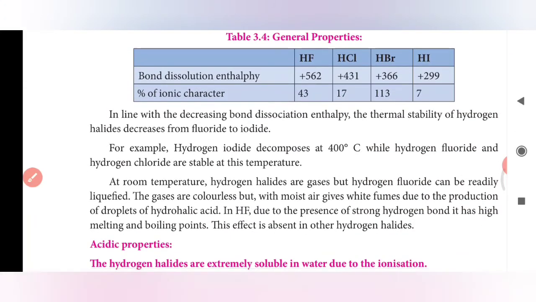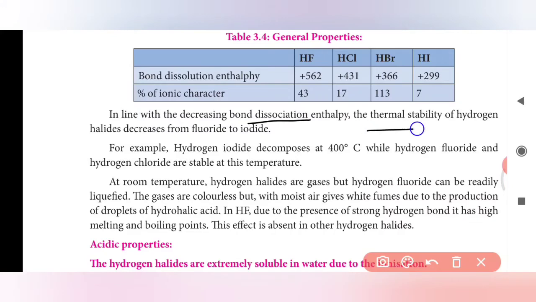Let's see. In line with the decreasing bond dissociation enthalpy, dissolution and dissociation are the same, meaning breaking. The thermal stability of hydrogen halides decreases from fluoride to iodide. Thermal stability means it stays stable when high temperatures are applied.